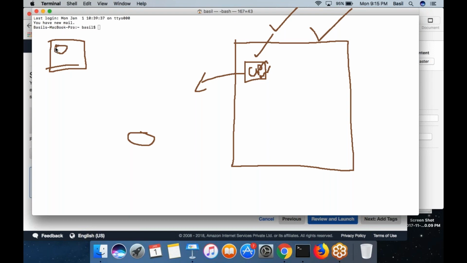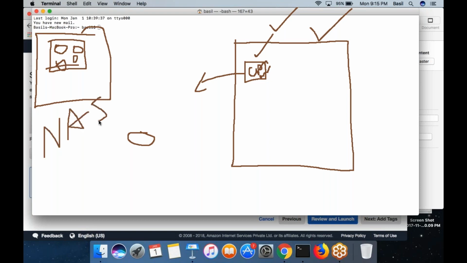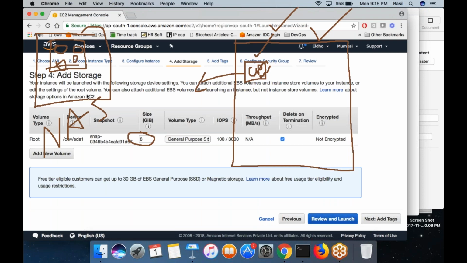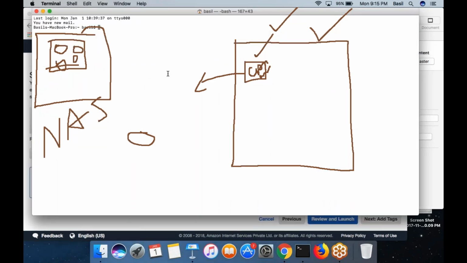Maybe this is like a network that contains a number of hard disks, and they created a network storage out of it by combining multiple hard disks. They created a network attached storage. So whenever you are purchasing a new volume for your machine, what happens is, from this big storage, 8 GB would be reserved for you, and this 8 GB volume would be remotely mounted on the VM that you are creating.